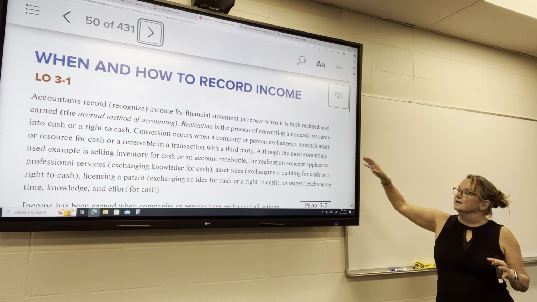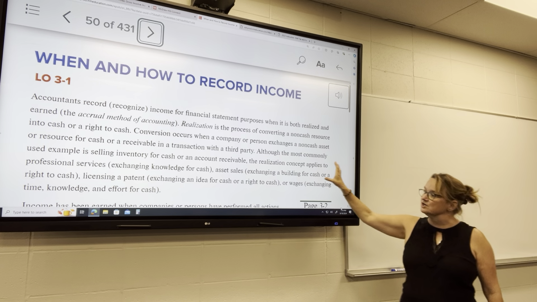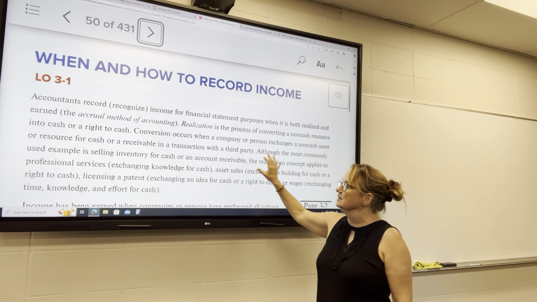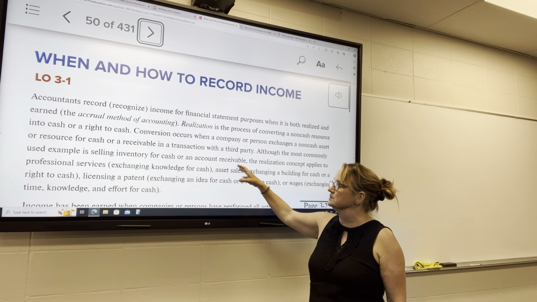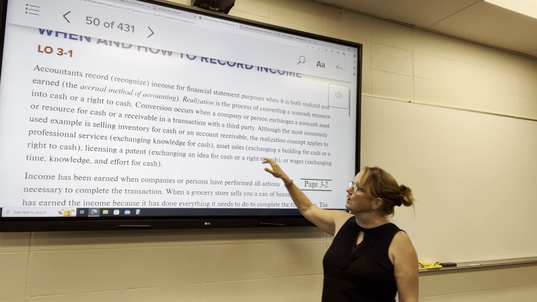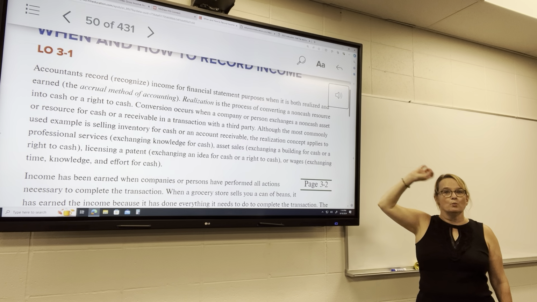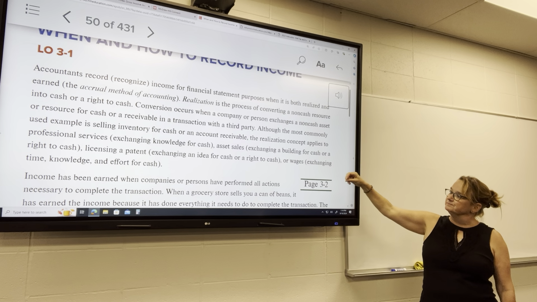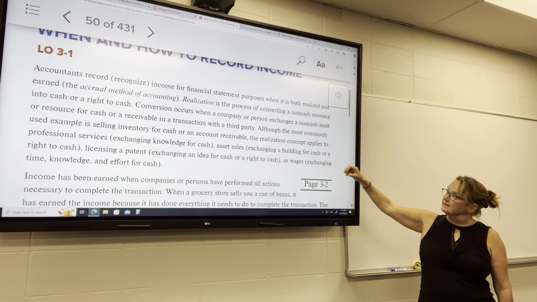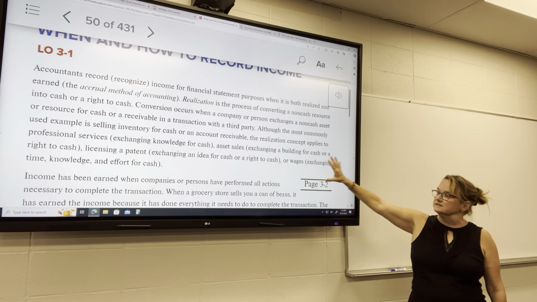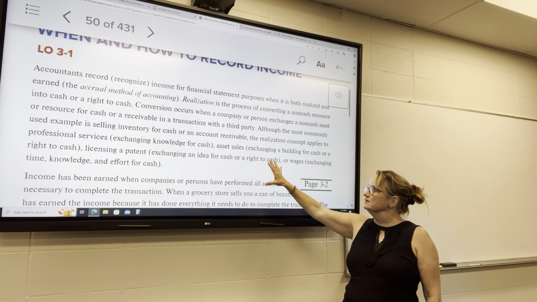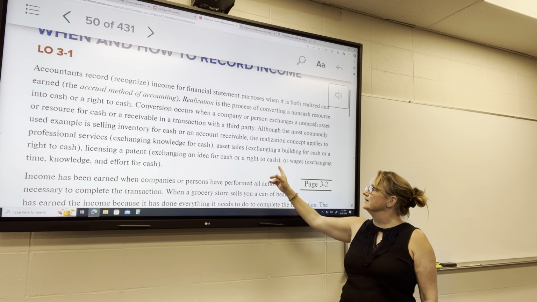That's when a company or person exchanges a non-cash asset or resource, maybe it's a service, maybe it's a product, in exchange for cash or a receivable in a transaction with a third party. So when there's some promise to pay, right? The most common example is selling inventory for cash or for an accounts receivable.